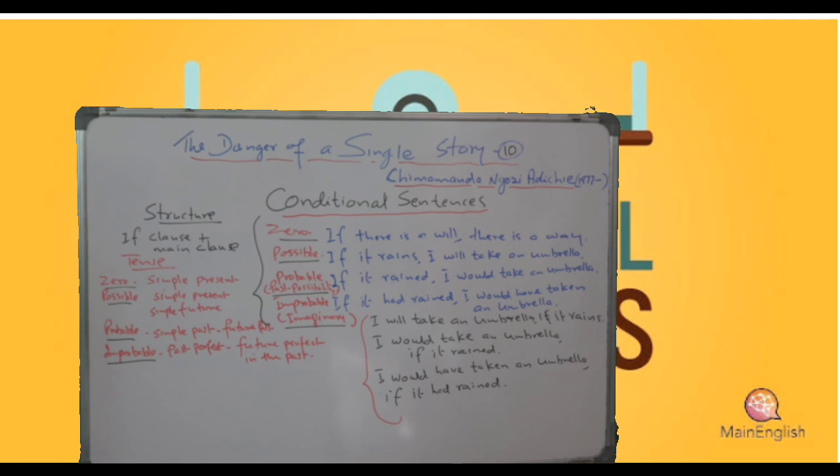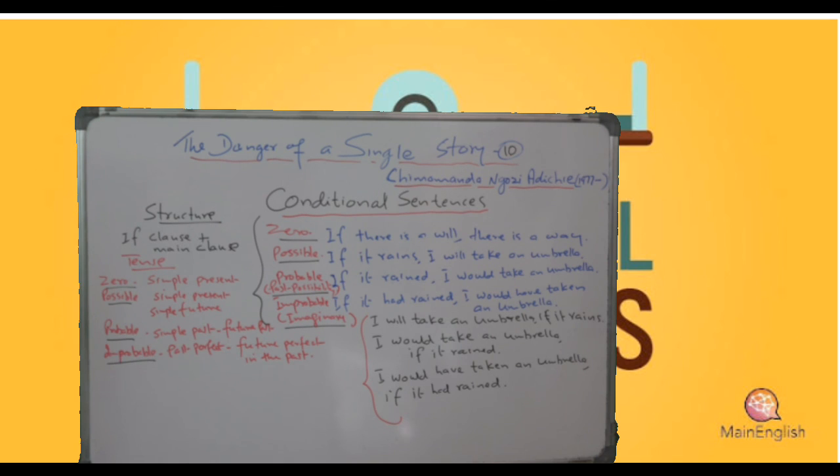Structure, if clause plus main clause. Tense, zero: simple present in both the clauses. Possible: simple present in the if clause and simple future in the main clause. Probable: simple past in the if clause and future past in the main clause.